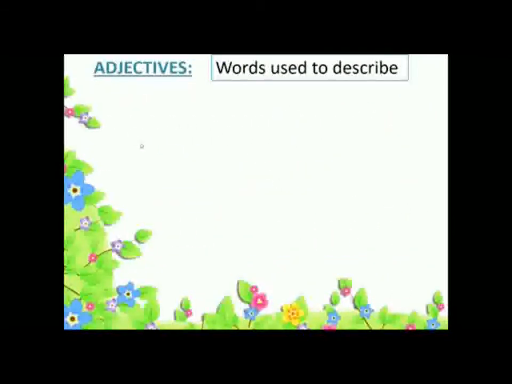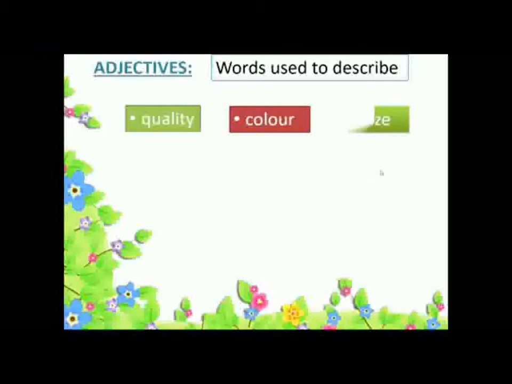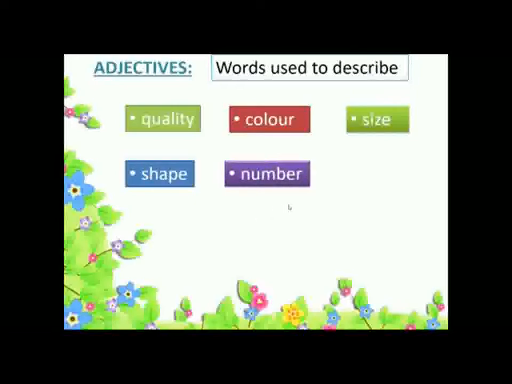Now, what are the words which we can use to describe adjectives? Quality. So, adjectives describe the quality of a noun, the color of the noun, size of the noun, shape of any noun, number of any noun, and the last, quantity of any noun.